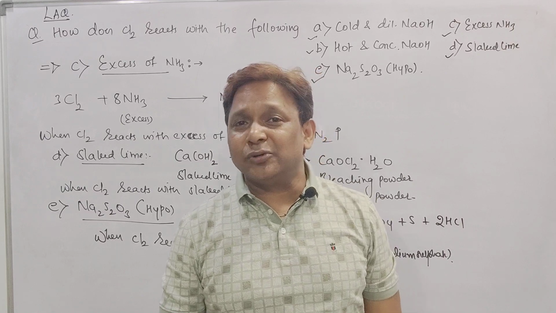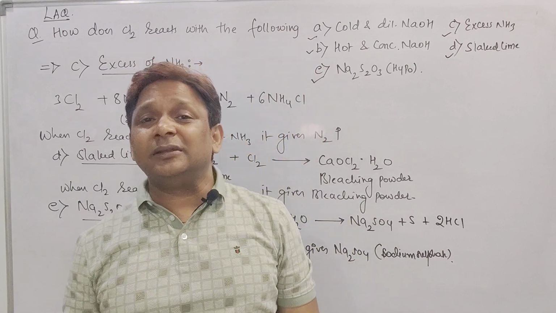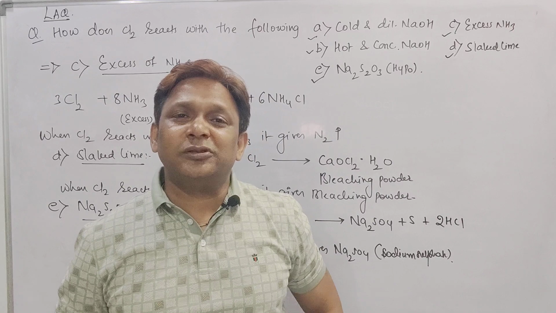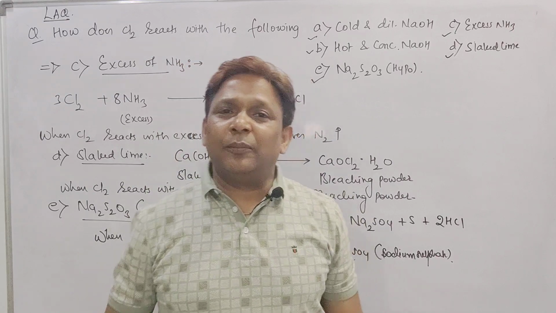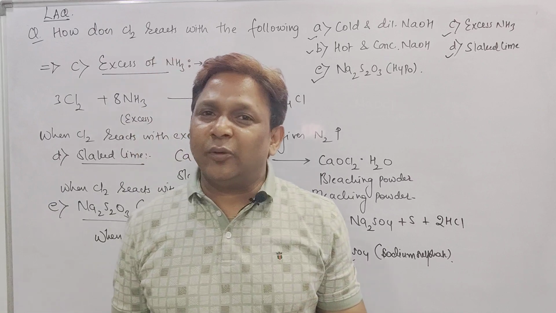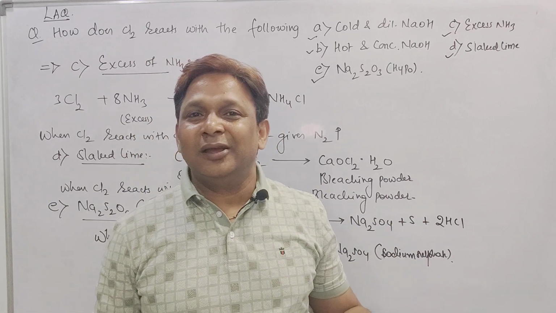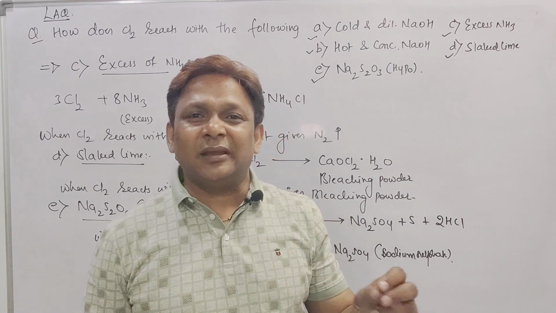Deacon's method, beta. HCl gas undergoes oxidation in the presence of CuCl2 at a temperature of 723 Kelvin. It gives rise to what? Cl2 gas. That is the Deacon process. So lab and Deacon are over. Reaction of chlorine with the following: cold and dilute NaOH gives NaCl plus H2O plus NaOCl. Hot and concentrated NaOH, beta, gives NaCl plus H2O plus NaClO3.